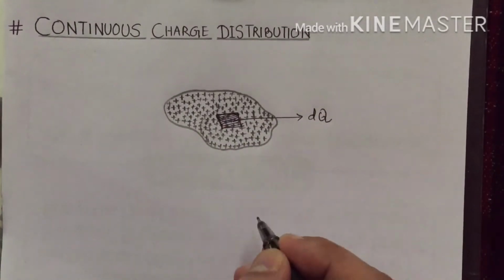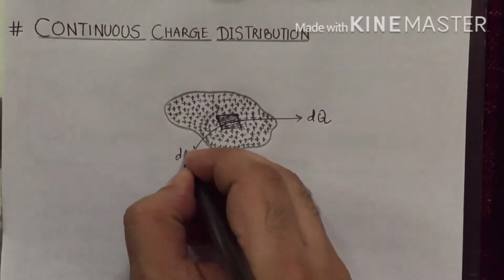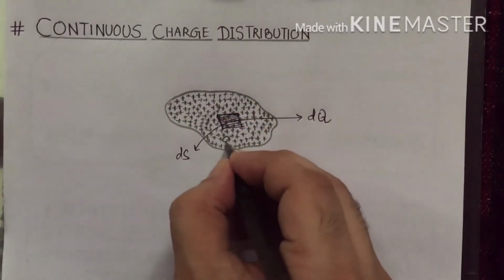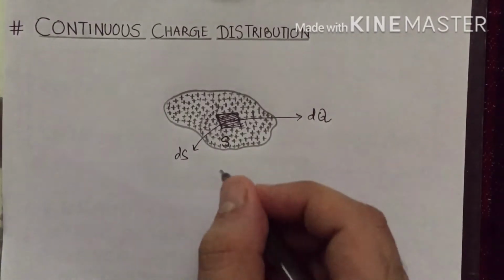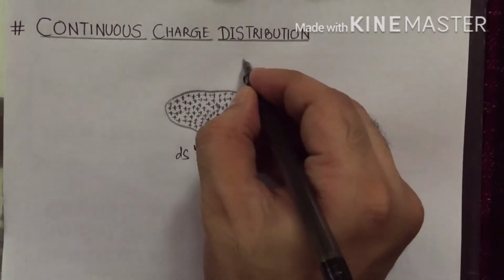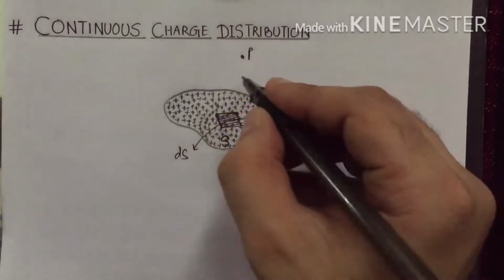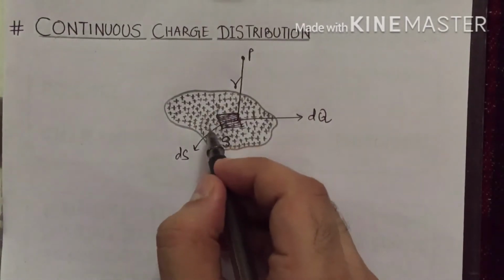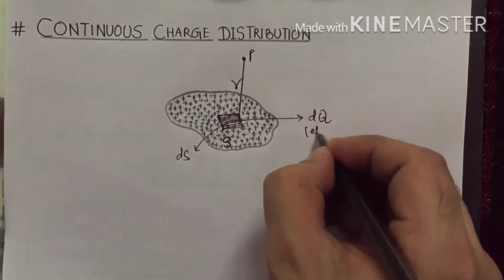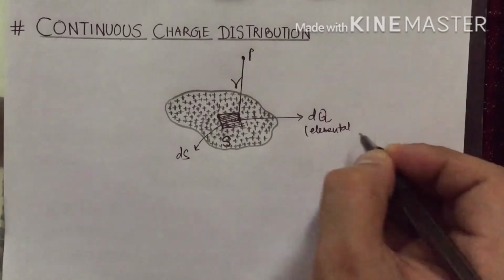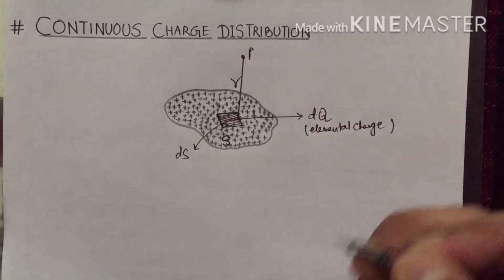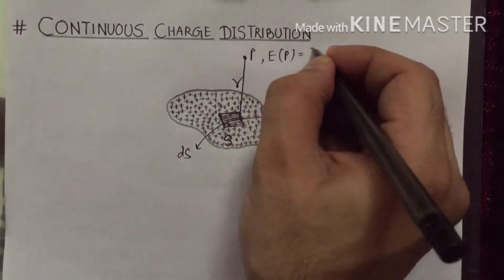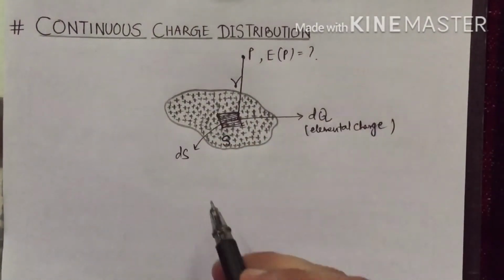Of charge dq, surface area ds. Total surface area of this arbitrary body is S. Consider any point P at a distance of r from this elemental charge. This is called elemental charge. So we need to calculate electric field at this point due to this whole distribution of charge.